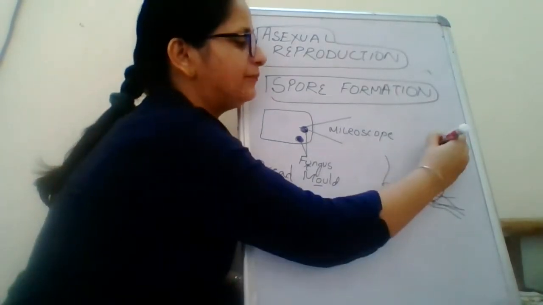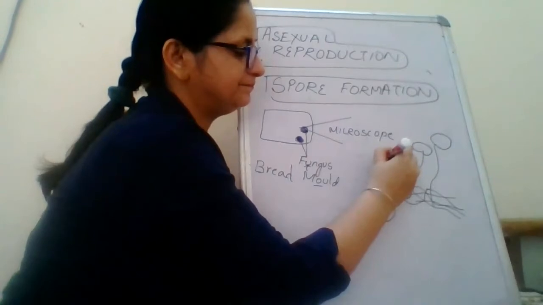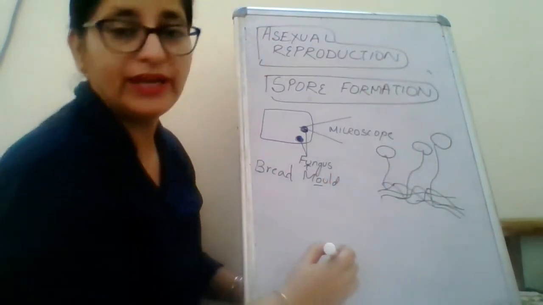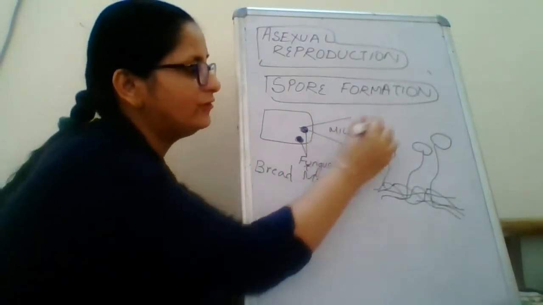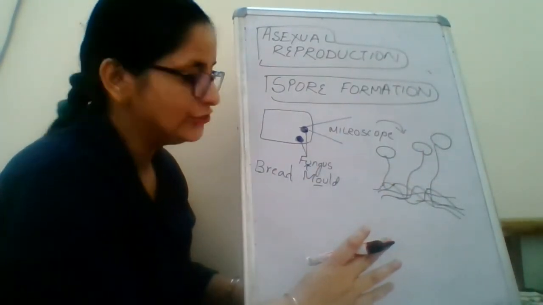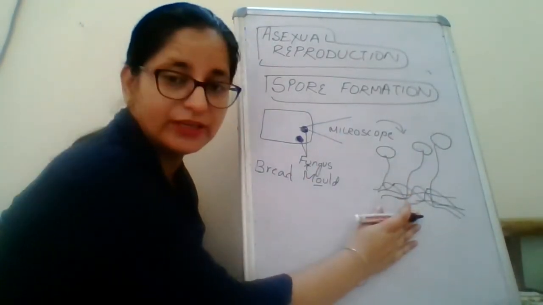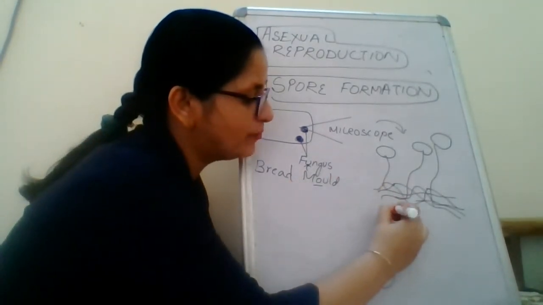And at the tip, there is a ball-like structure, something like this. So these are actually the fungus. Under the microscope, they will be visible like this. If I'm talking about one of the bread molds, the name is Rhizopus.